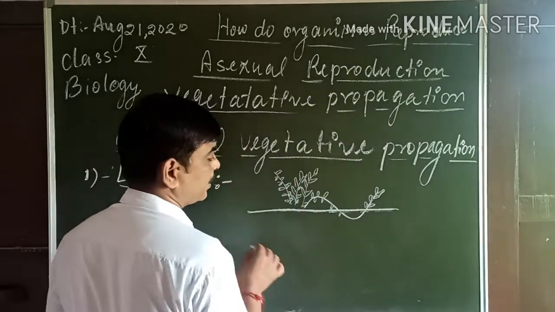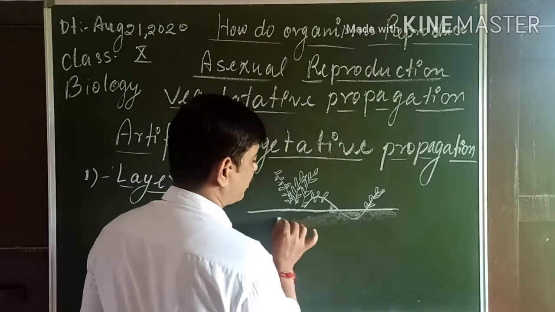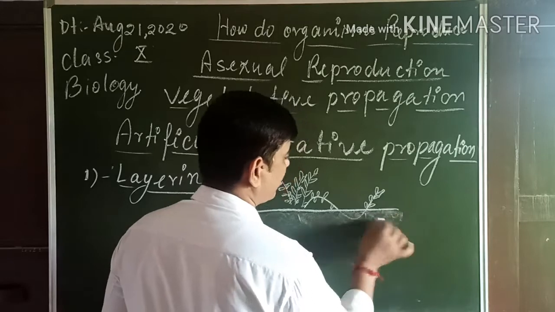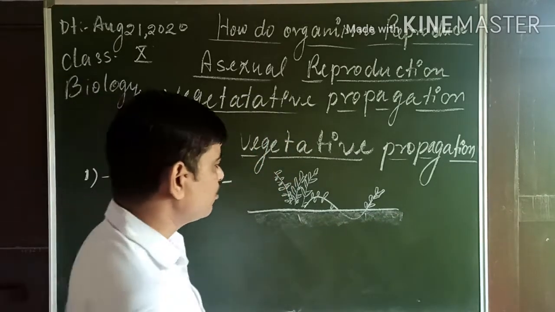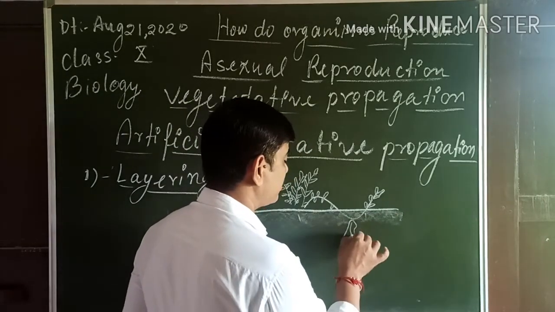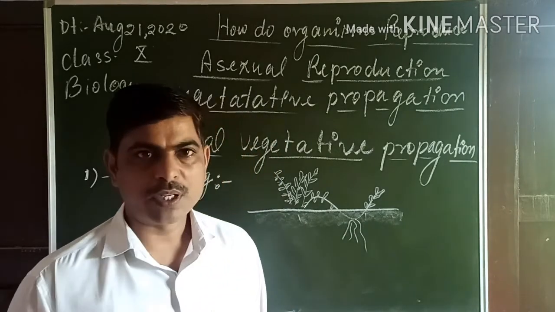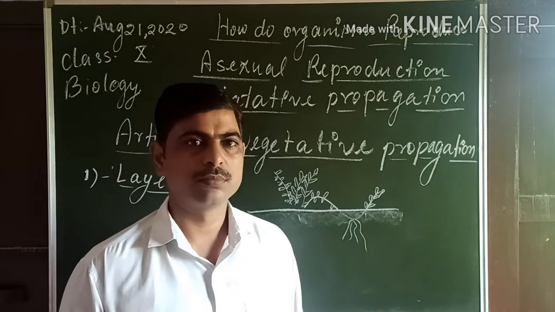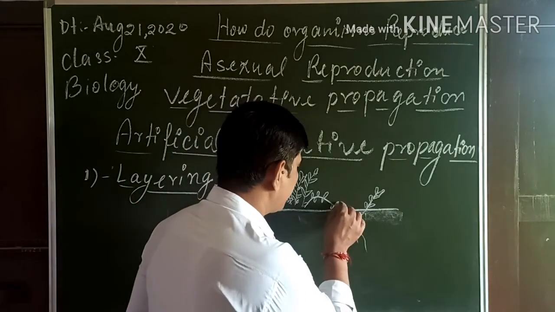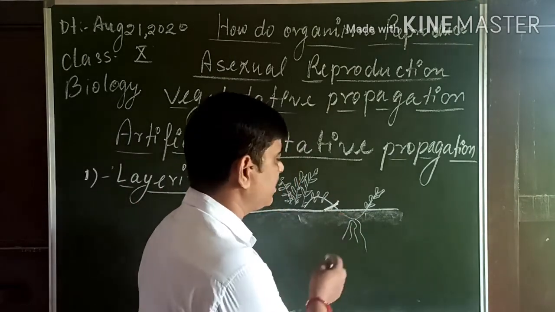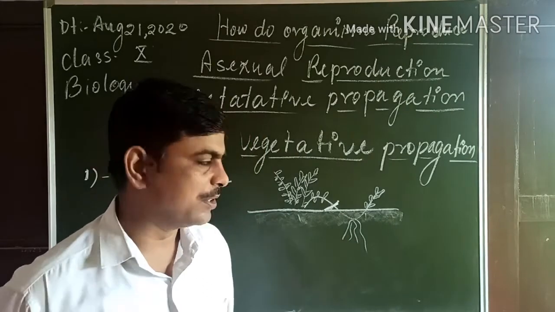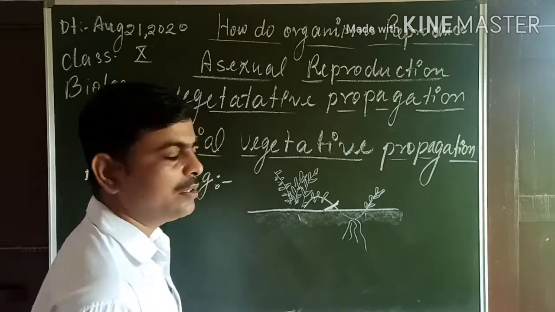After some days, roots start to come out from this part, and when we become aware that the roots have come out, this plant is detached from the parent body and grows into a new individual. So this is called layering.